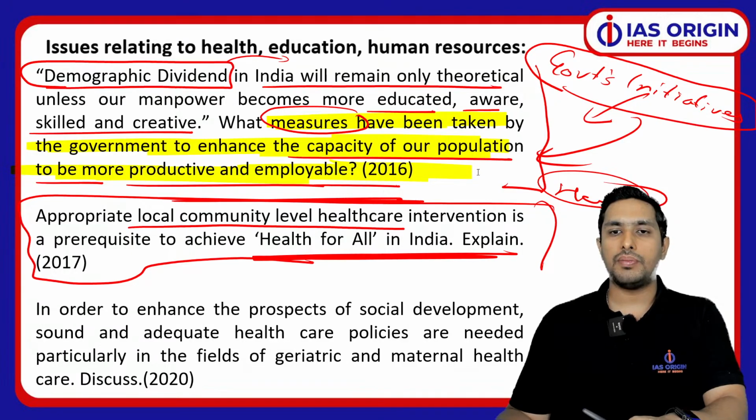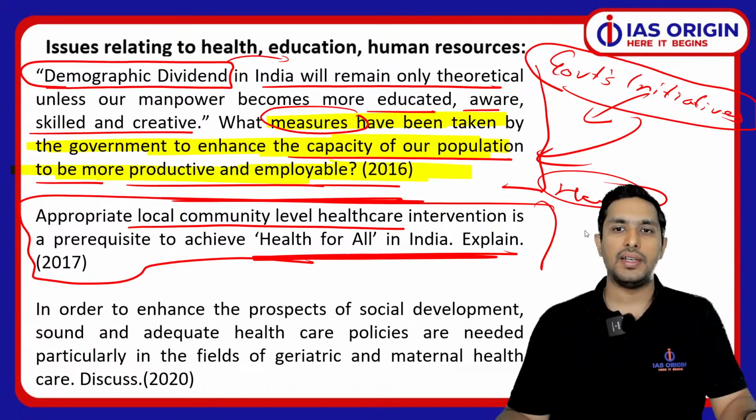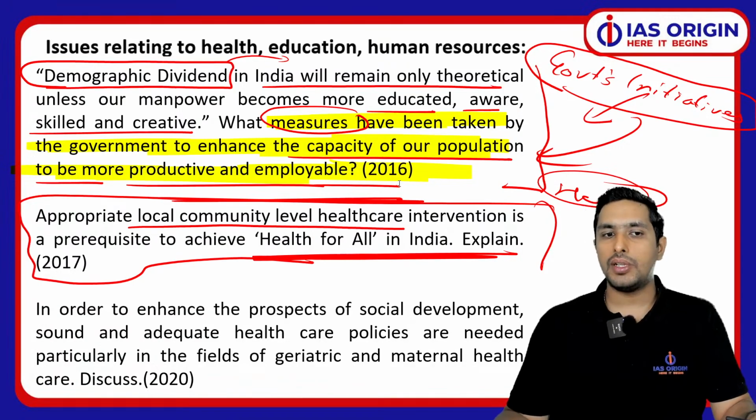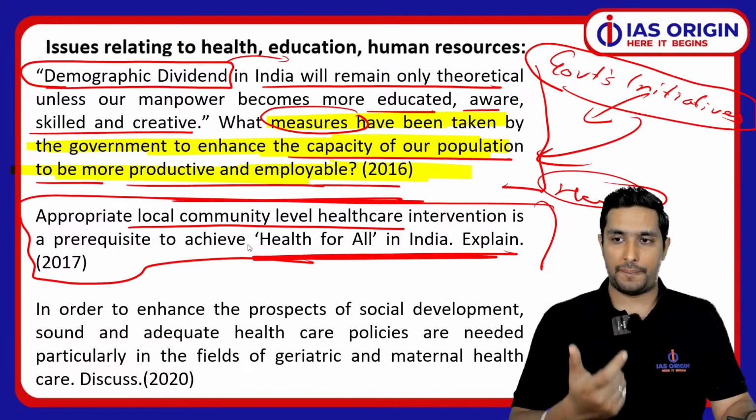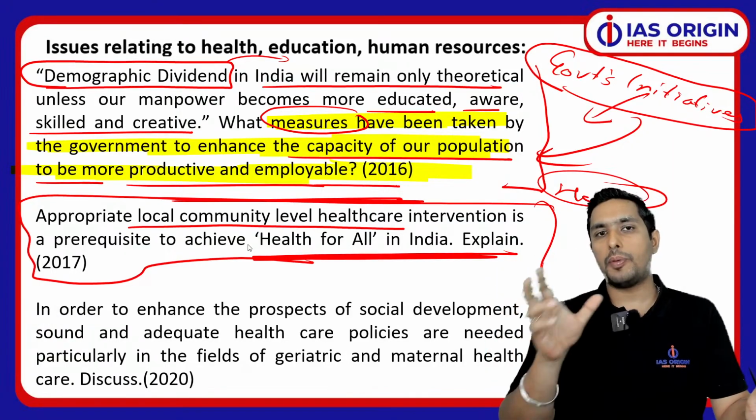Mind you, whatever aspect has been asked in the paper, you always need to at least understand one thing, beta, that this paper is very much doable. Almost everyone can write an answer on any theme for that matter, but what matters is the quality of your answer. Trust me on that. If the quality is there, only then do you get decent marks. It's not that randomly writing anything under the sun will get you marks. It's not going to happen. So you have to put in the quality, and quality comes when you know how to prepare. I don't say that you prepare very hard. You have to prepare smart for the social justice portion.